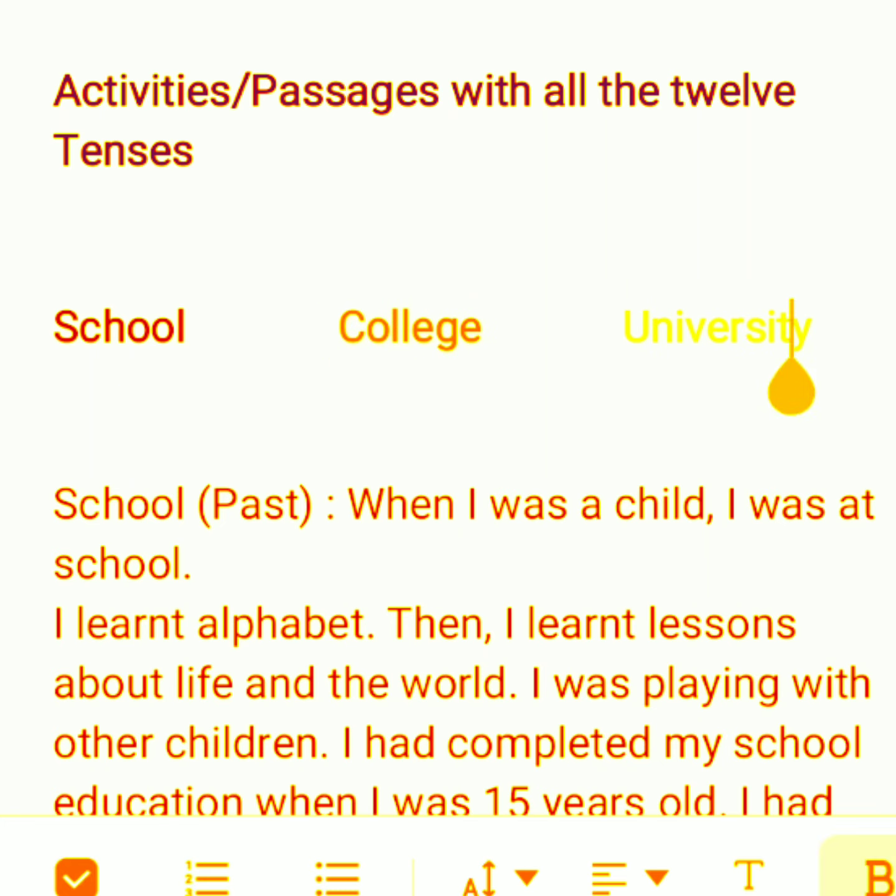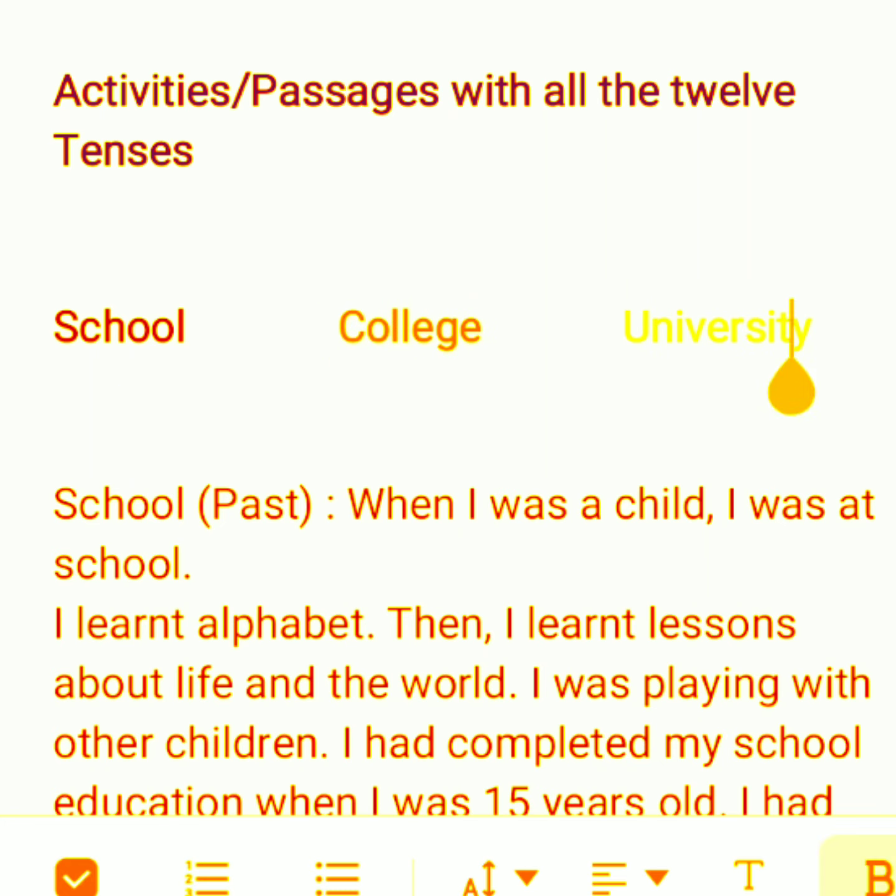In the future you will study at a university. Now you have to make sentences with all the tenses about these places. How you were at school, how are you now at the college, and how will you be in the future when you reach a university.